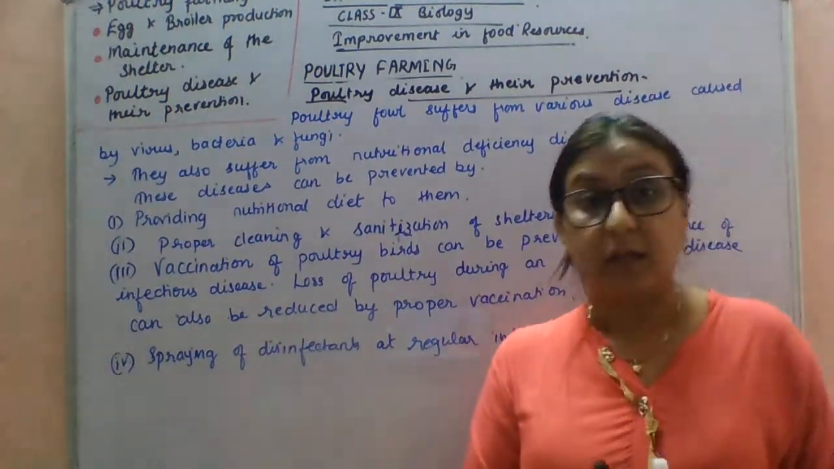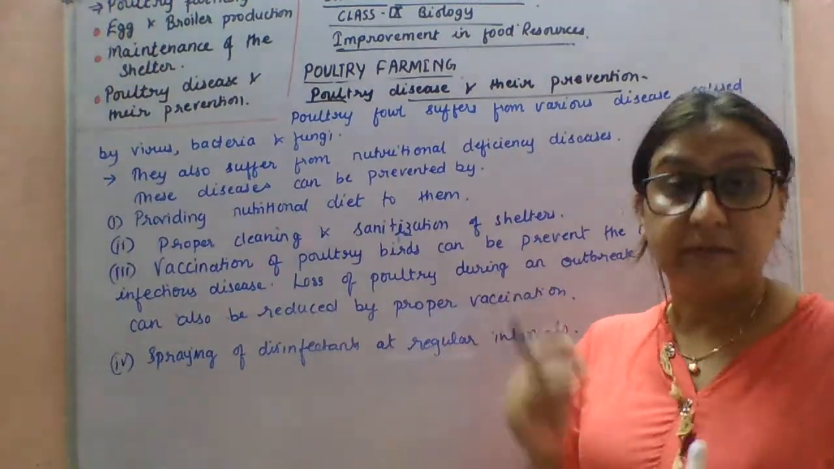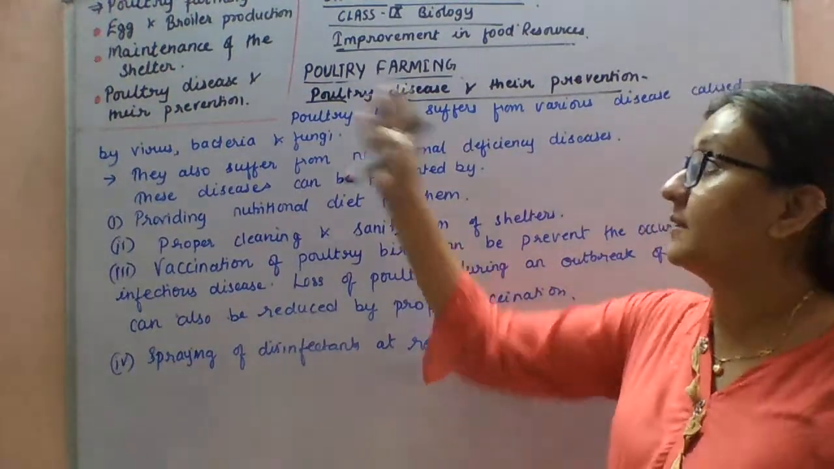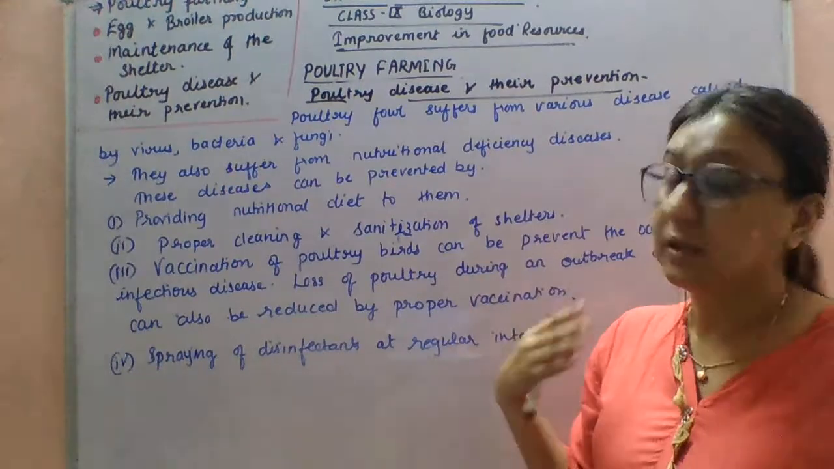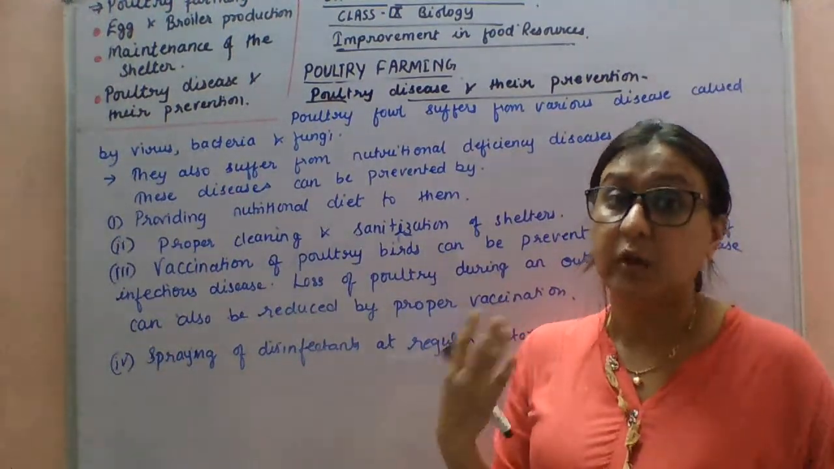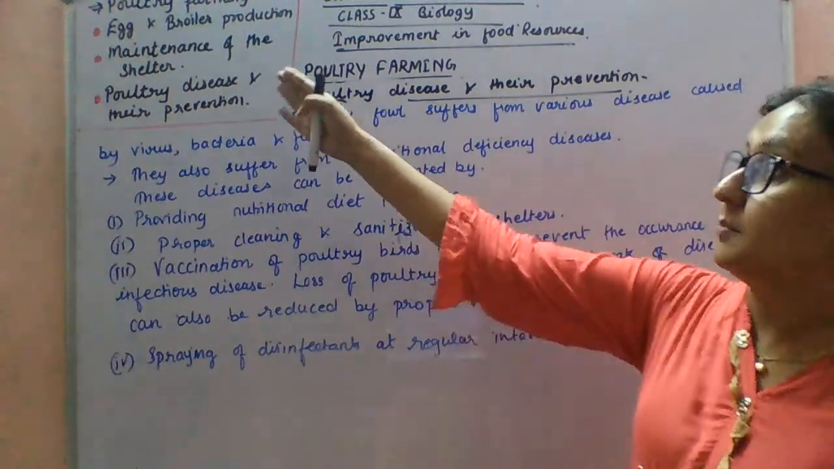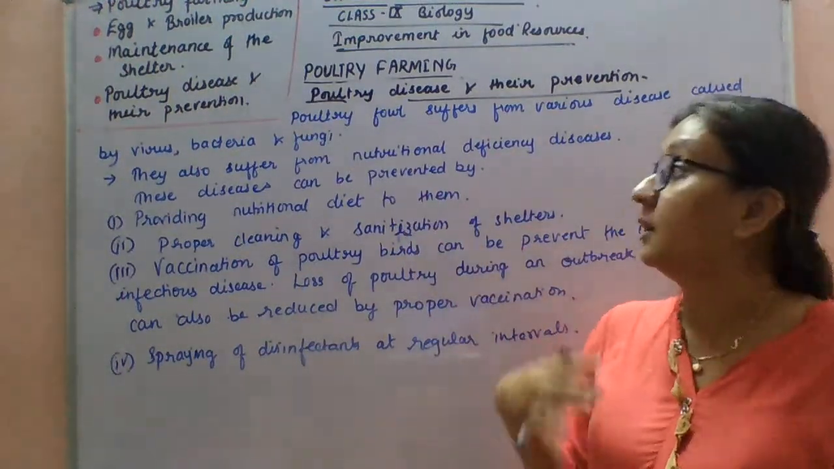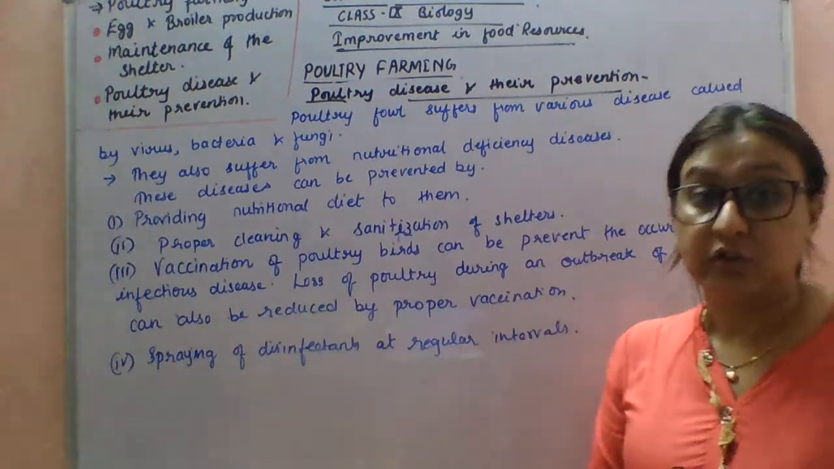So today we discussed poultry farming. In poultry farming, we discussed the two varieties, that is egg layers, and second, broiler production for meat production. Next, maintenance of the shelter, poultry disease and their prevention.